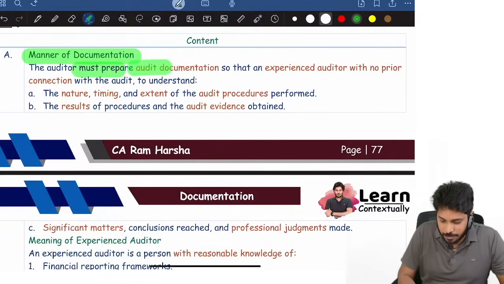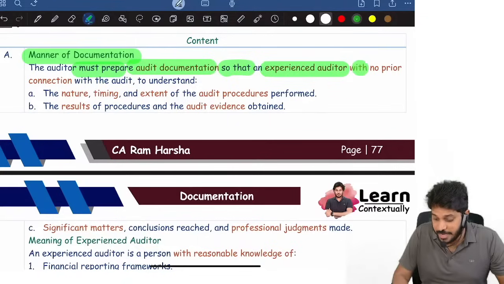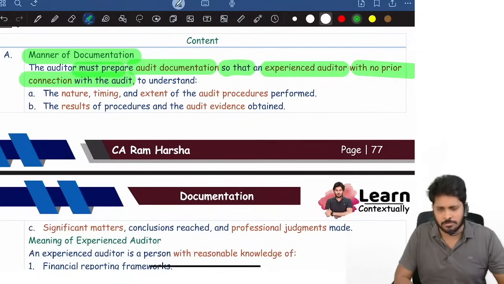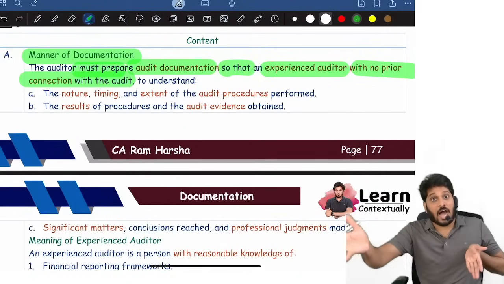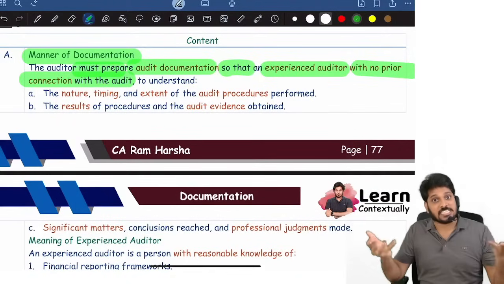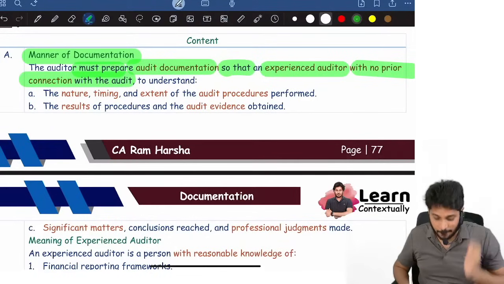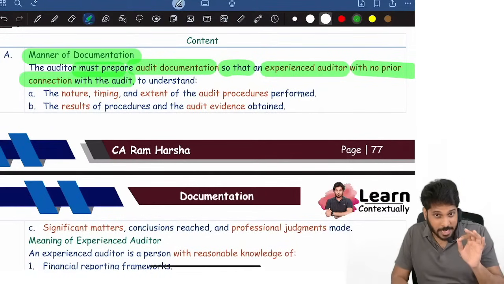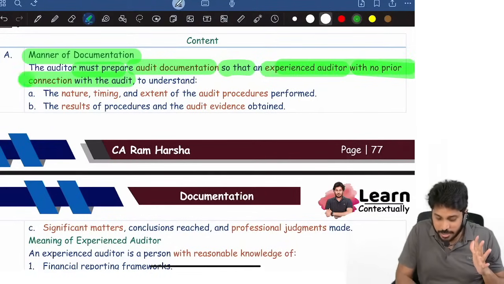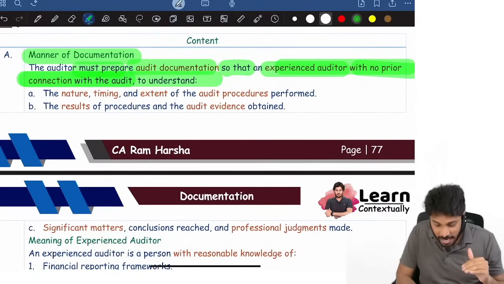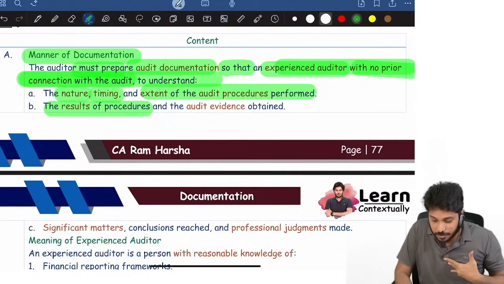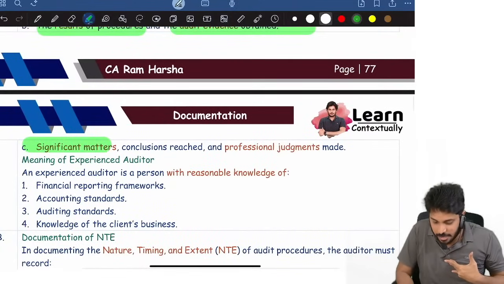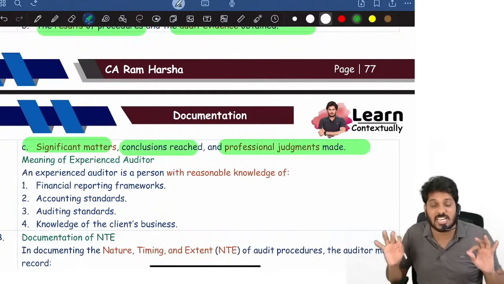The auditor must prepare documentation so that an experienced auditor with no prior connection to this audit can understand, by looking at our documentation, the nature, timing, and extent of procedures that we performed, the results of procedures and evidence obtained, significant matters and conclusions reached, and professional judgments made.